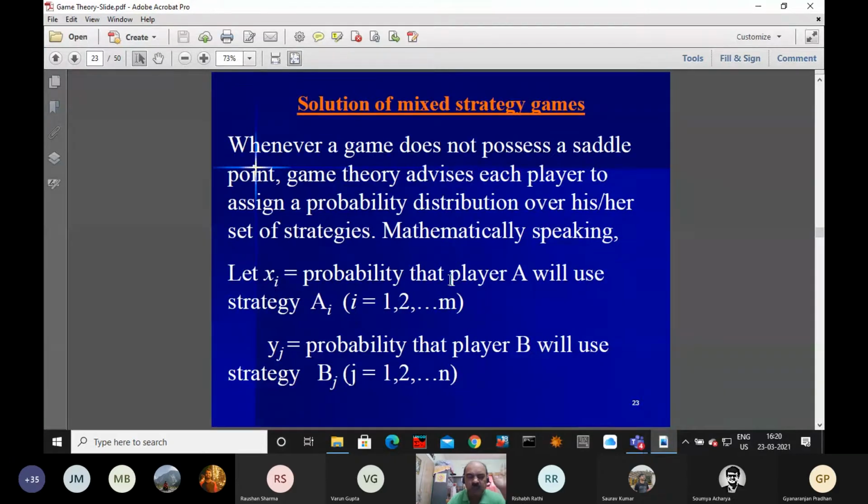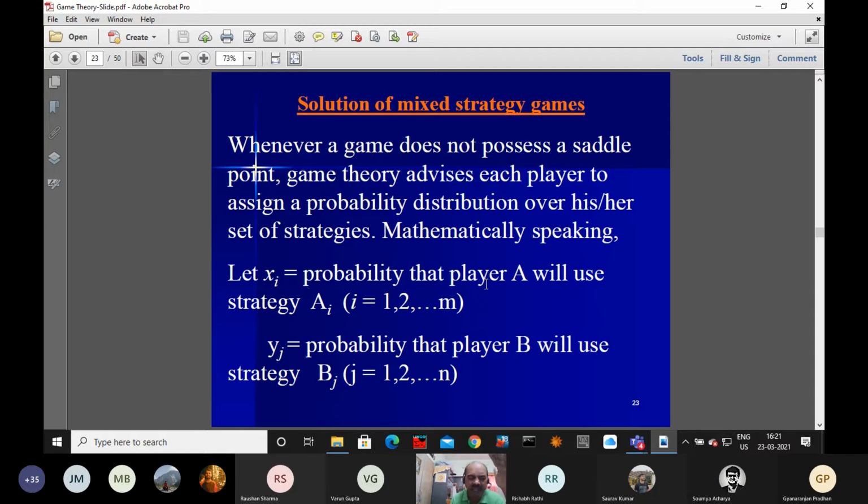Their sum, since it is a probability, equals 1. x1 plus x2 plus x3 up to xm equals 1. Similarly, for player B, y1 plus y2 up to yn, their sum equals 1, and each of them is a positive quantity.